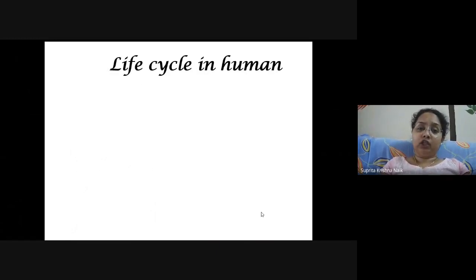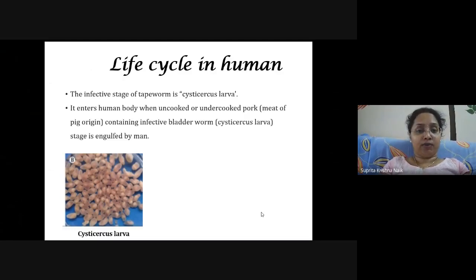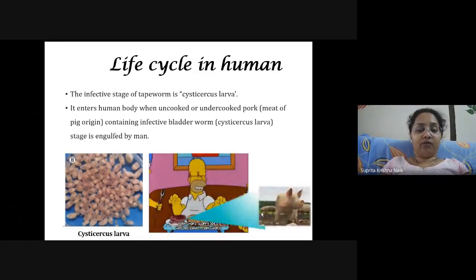Talking about the life cycle in humans, the infective stage of tapeworm is called the cysticercus larva. These cysticercus larvae enter into the body of a human when uncooked or undercooked pork is eaten. Pork is a type of meat which has been obtained from pig. The meat of pig, containing the infective bladder worm cysticercus larva stage, is engulfed by the human. So whenever a human being consumes pork infected with bladder worm, this cysticercus larva will enter into the digestive system of the human.